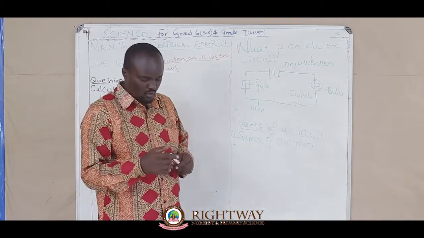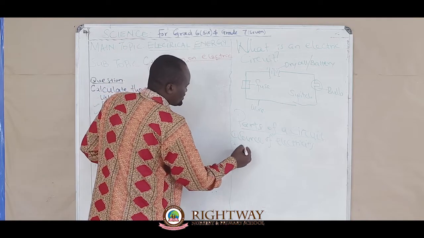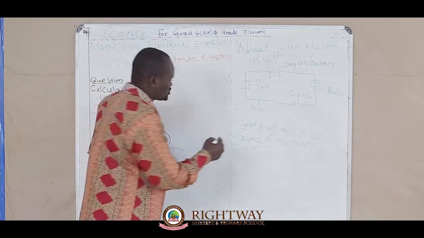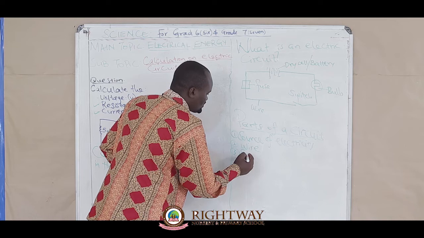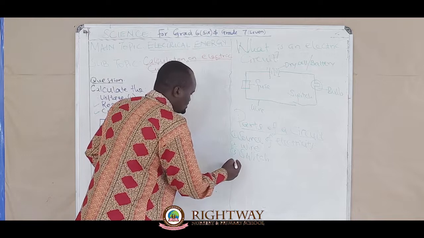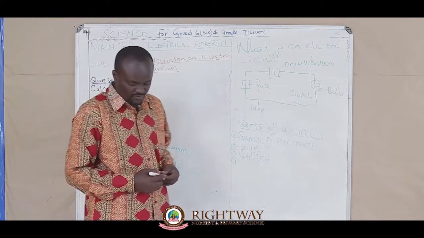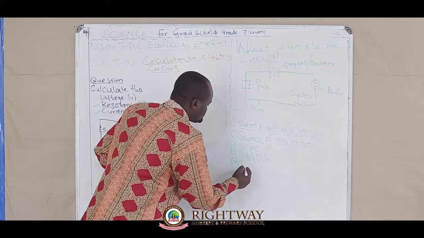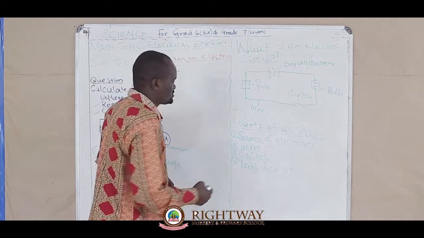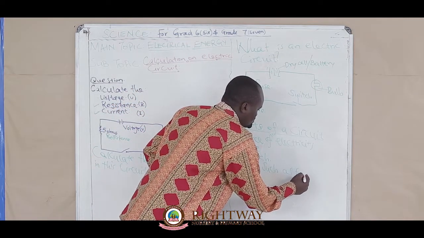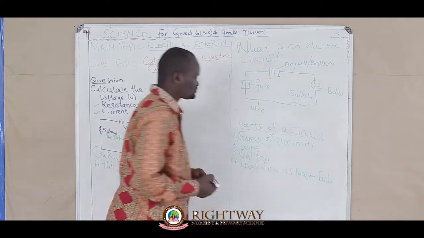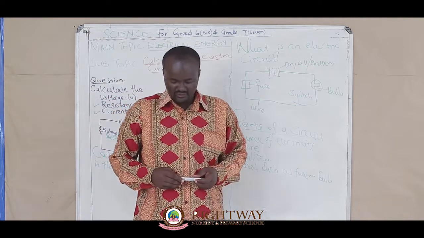We have 2, the wire. 3, we have the switch. But 4, we have the load, such as a fuse or bulb. Those are the parts of an electric circuit.